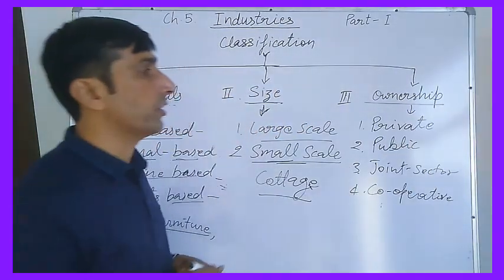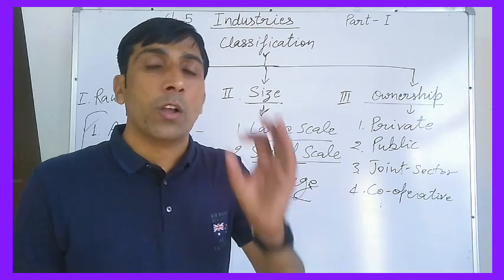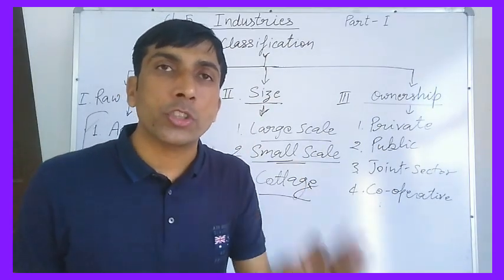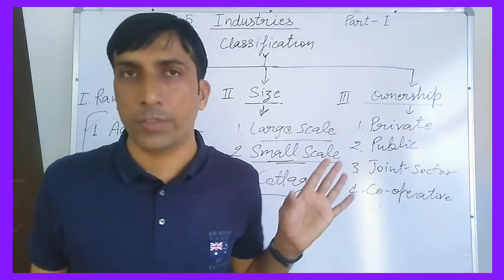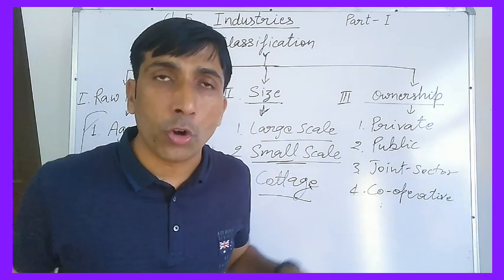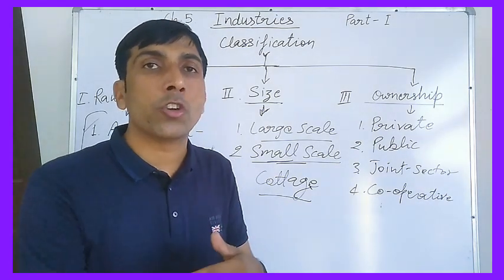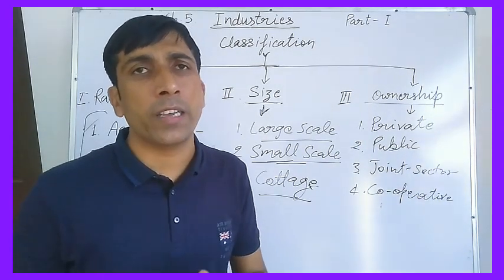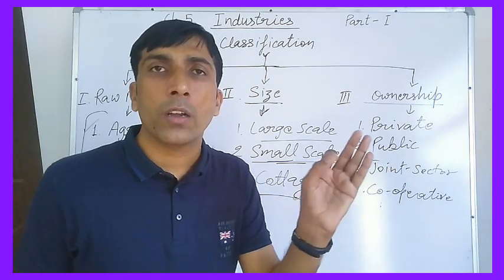Who owns the industries? First is private. Private industries are those industries which are owned, controlled and run by individuals or a group of individuals. The land is owned by the individuals or the group of individuals, machines are installed, meaning the entire ownership is in the hands of individuals or the group of individuals.